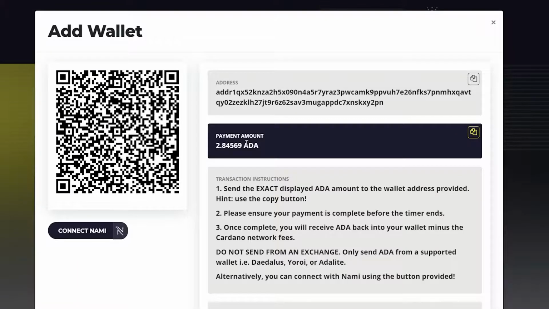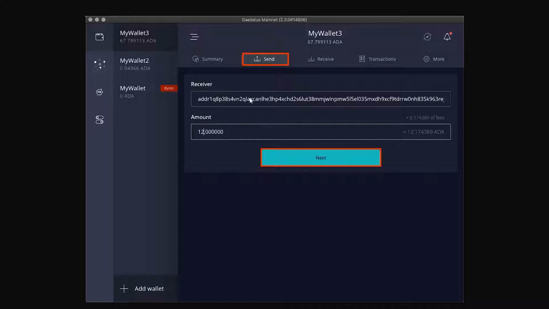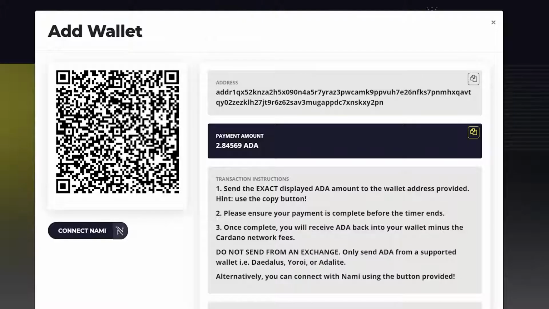So we copy this address, go to our wallet, send, paste in the address, copy the payment amount because you want it to be exact. Go back to your wallet, paste that in, everything looks good. There's gonna be a small network fee, and click send. Type in your password and click send. Alright, the transaction is successful. It took about 10 seconds, and we are now connected to the wallet.